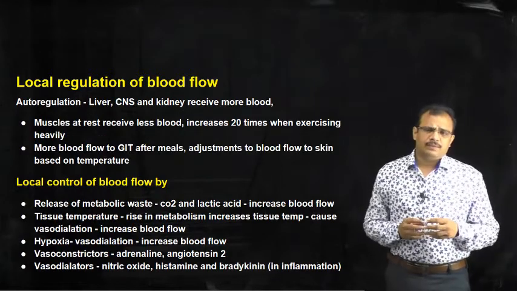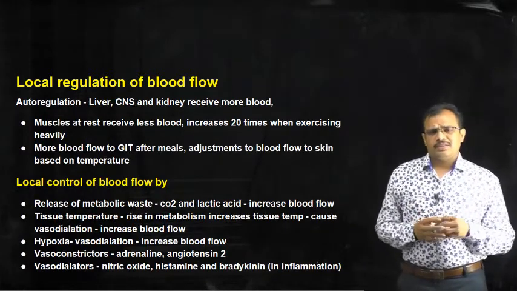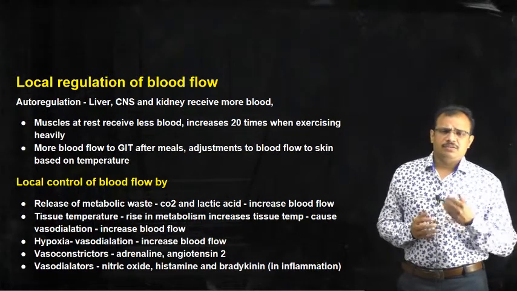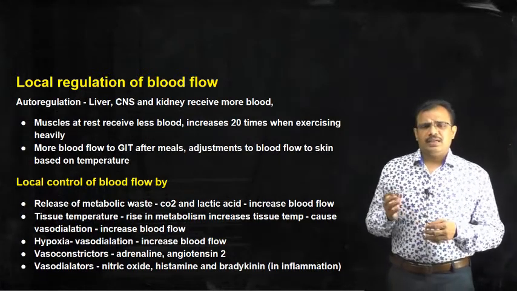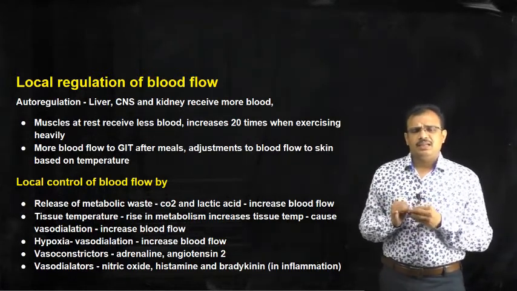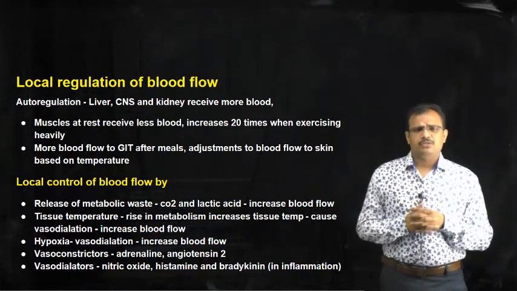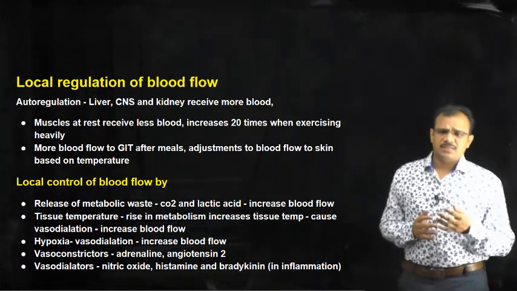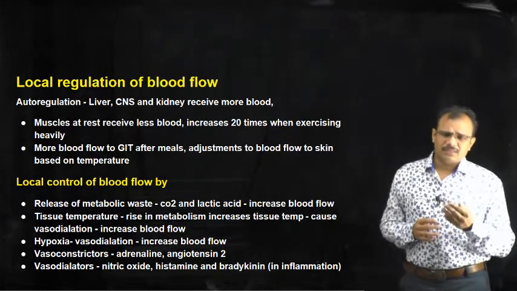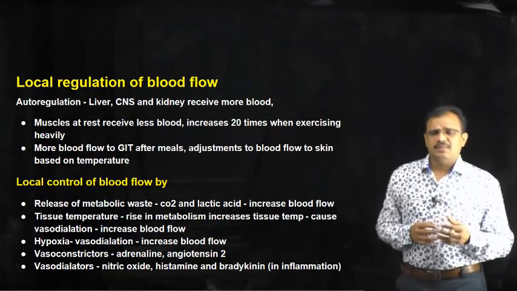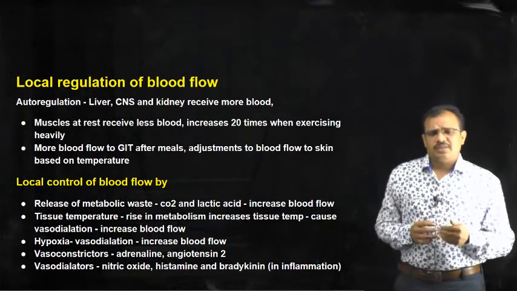So, in this way auto regulation also occurs in different conditions and in different organs. We have seen how liver, brain and kidney automatically regulate the amount of blood that is supplied to these organs. Apart from this, muscles at rest and in exercise, and the stomach and intestines after food and before food.